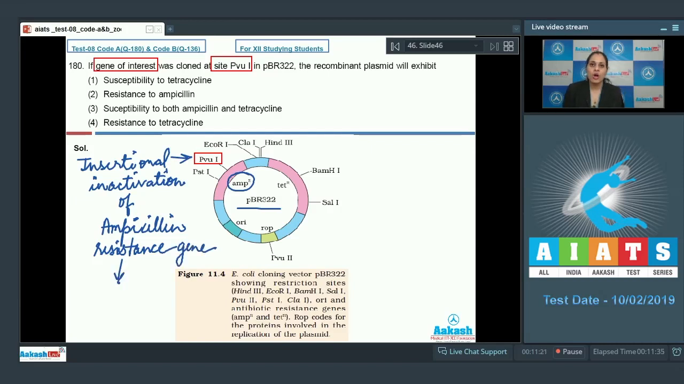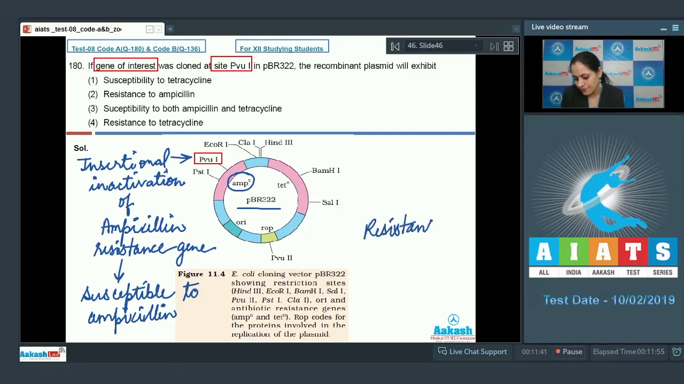As a result, the recombinants formed will be susceptible to ampicillin, but they are resistant to tetracycline. Why? Because the tetracycline resistance gene is still intact in this pBR322 vector. So the very first option, susceptibility to tetracycline, is an incorrect option because this recombinant will be resistant to it.